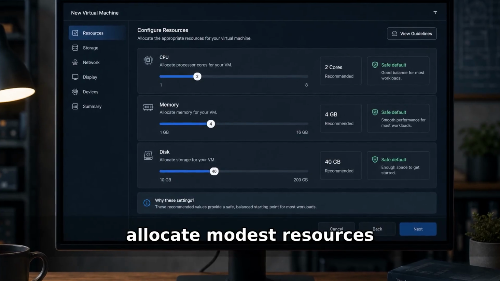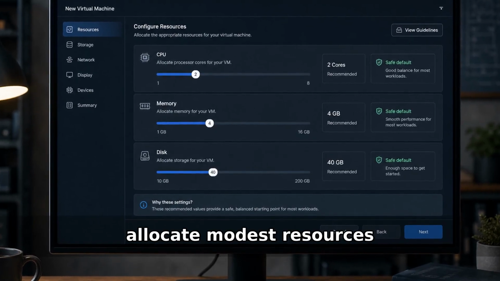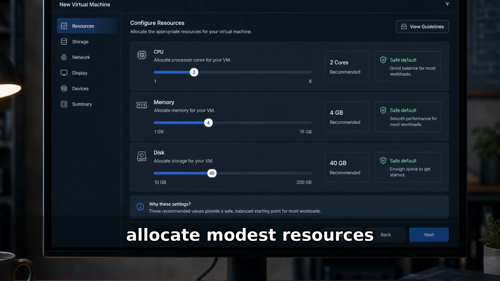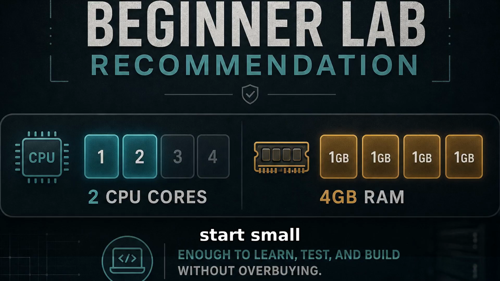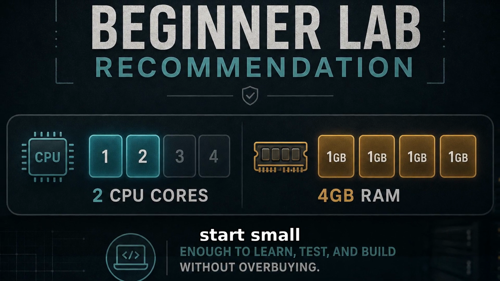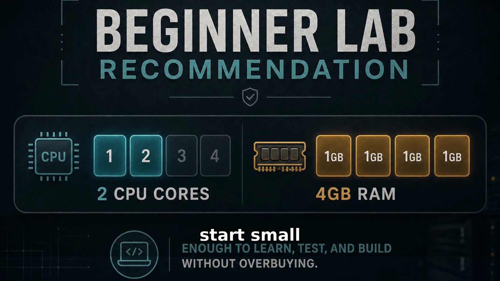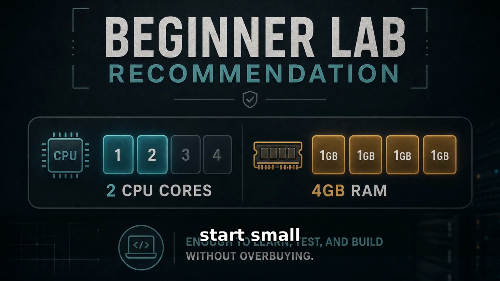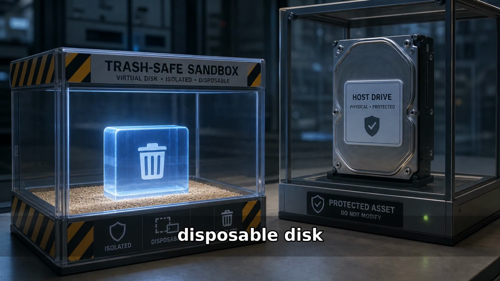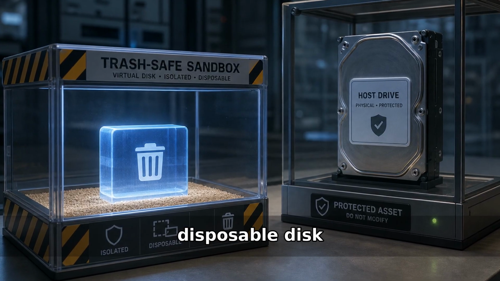Create a new virtual machine with modest resources, not your entire workstation. 2 CPU cores and 4 gigabytes of memory are enough for many lessons. Use a virtual disk you can delete without touching your host system.